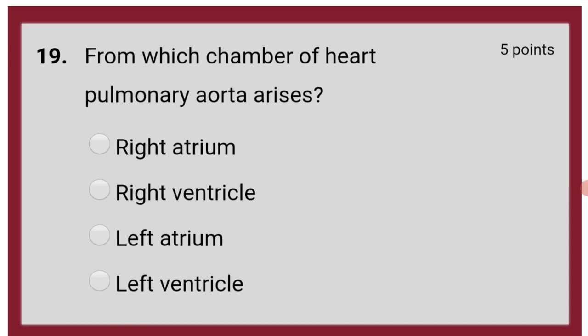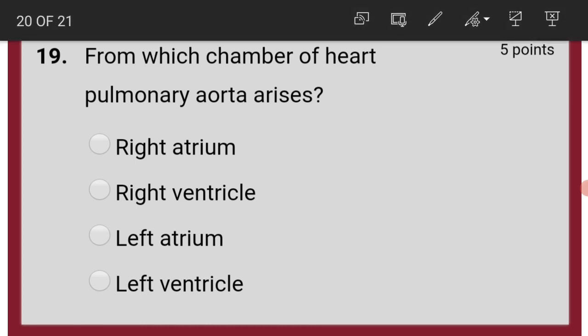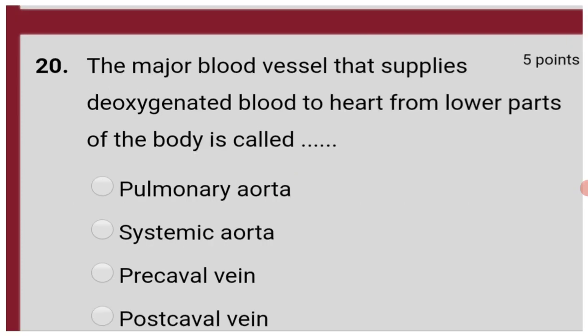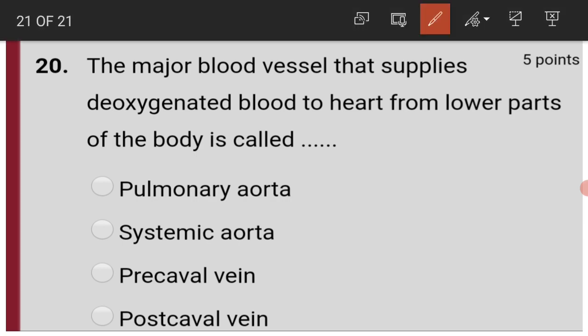From which chamber of heart does pulmonary aorta arise? Let us recollect the point which you have learned in this session. I told that pulmonary artery carries deoxygenated blood and the right side of the heart contains deoxygenated circulation. So, the pulmonary aorta arises from right ventricle. The major blood vessel that supplies deoxygenated blood to heart from lower parts of the body is called postcaval vein.